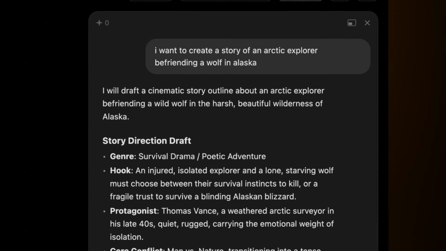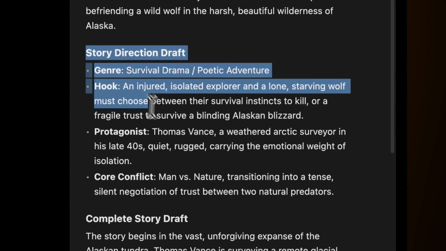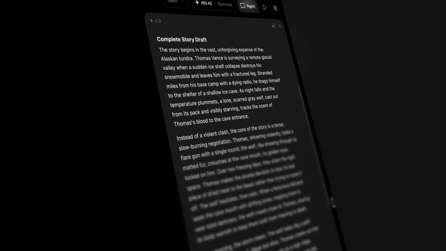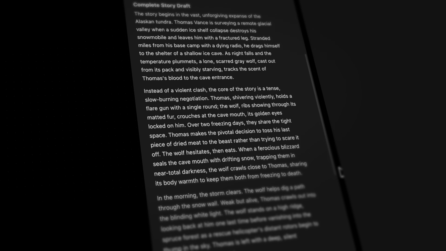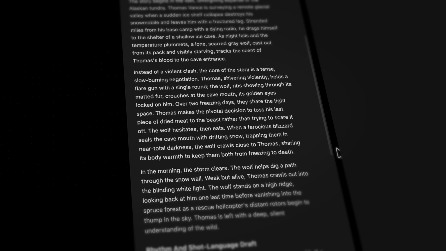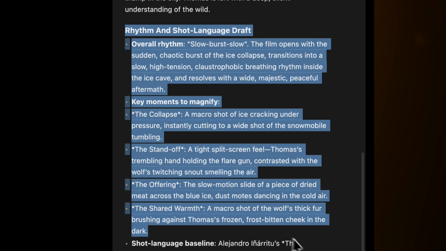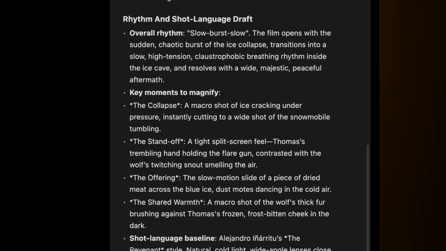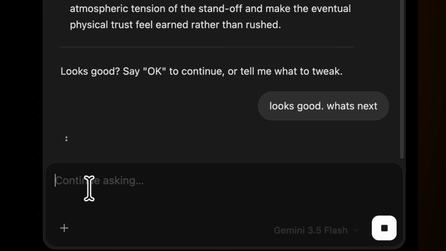My result from Topview's agent was very different. Inside the chat, it's given me a full story outline for our film. We've got the genre, hook, protagonist info, and core conflict that inform the story structure. Below that, we've got an entire story draft that begins with the explorer getting stranded in an accident, meeting a stray wolf in a cave, and concludes with the wolf helping him escape to his rescue. There's even a film rhythm and shot language brief included to convey the cinematic techniques that the agent wants to use to create the film. All of this, and we haven't even spent one full credit yet. These details look good to me, so let's see what's next.